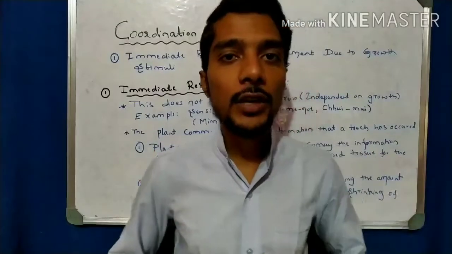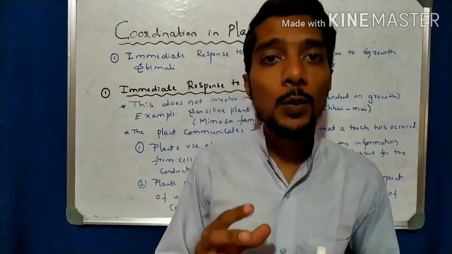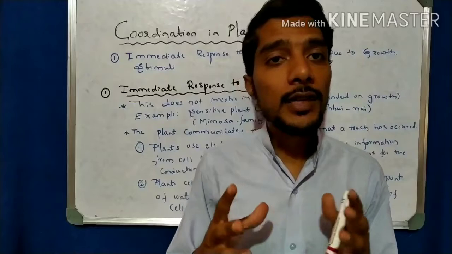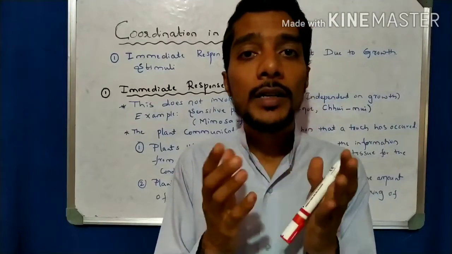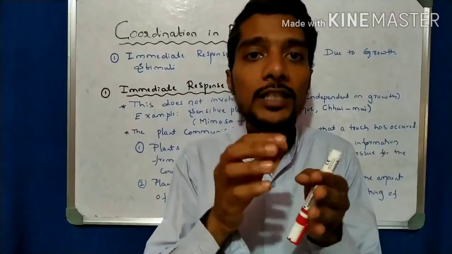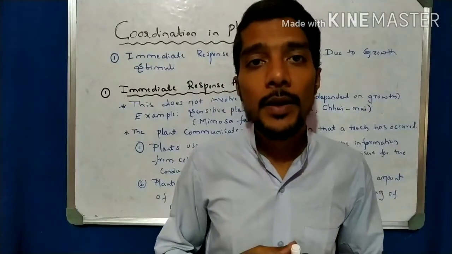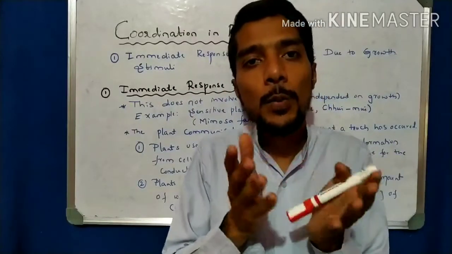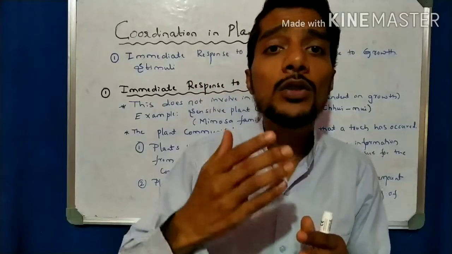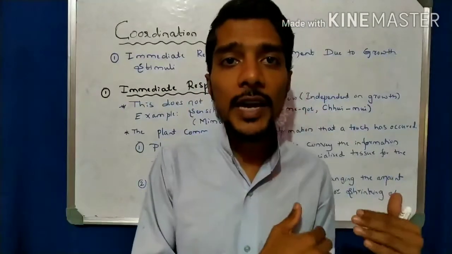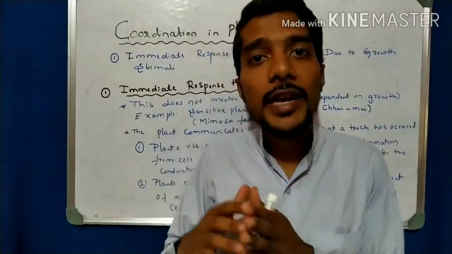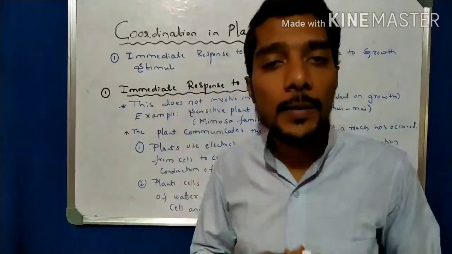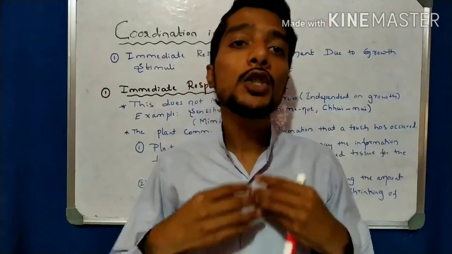We observe in nature that plants move towards the light, right? Plants move towards the water, and when we touch some plants, the plant automatically closes. That is called a sensitive plant. When we touch the sensitive plant, it closes up, and after some time it opens up again. This is all a response of the plant. On one side we say there is no nervous system, and on the other side we say they respond to stimuli, for example light, touch and water. How is it possible? How does the plant show movement?